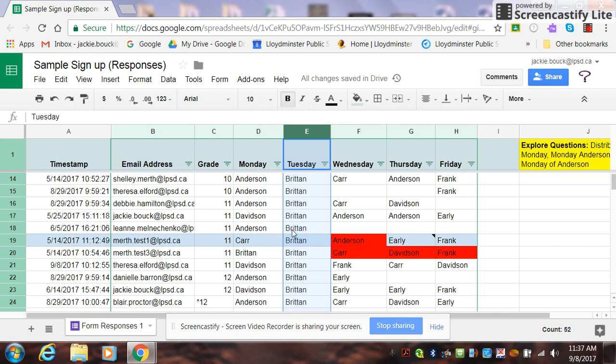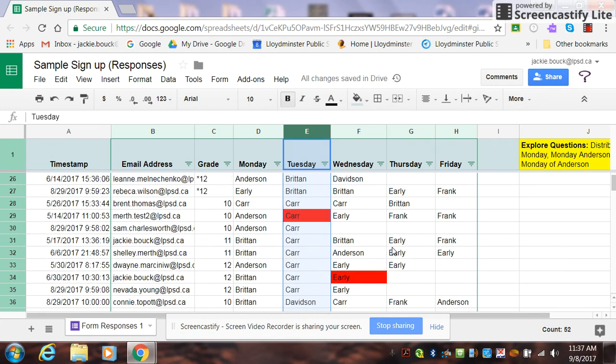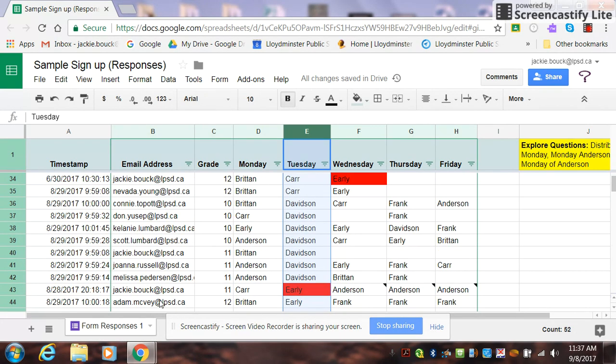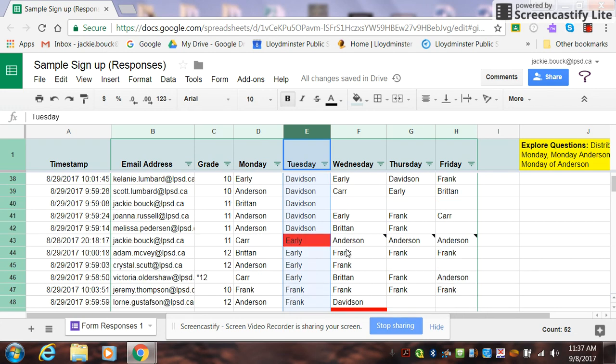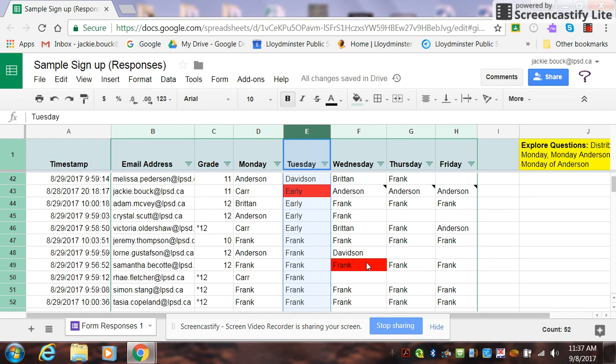Now, here's a sample of Mirth test 1. She had put them in, but when she made a change, maybe she left it blank and wanted to go back and fill it in, I can tell she's filled it in by this little square right there that shows it has been updated. So I know that she has made a change to her schedule. You'll see those kinds of indicators. I see that Jackie Boak, as in myself, left these three blank and then went back and filled them in. So the teachers know that I didn't have it signed up at first, but I did it afterwards. Any changes are also recorded here and we're able to track them as well.